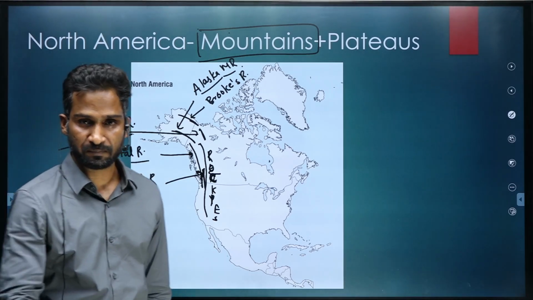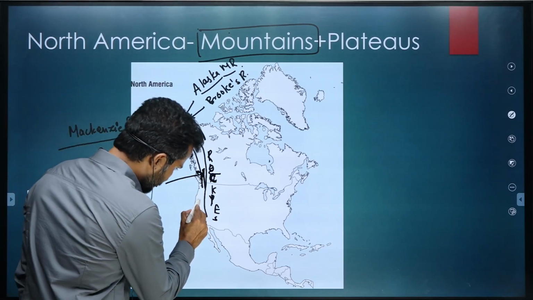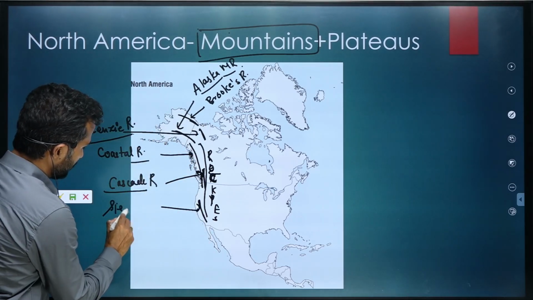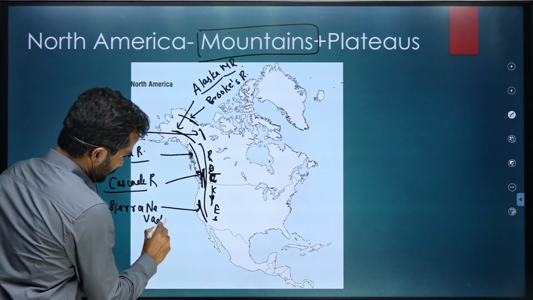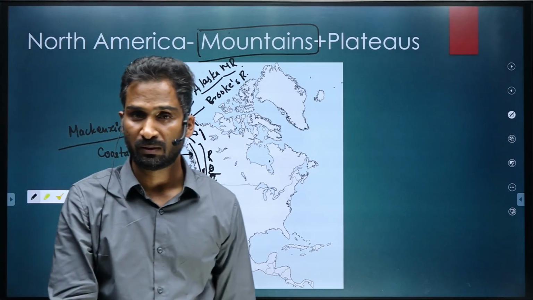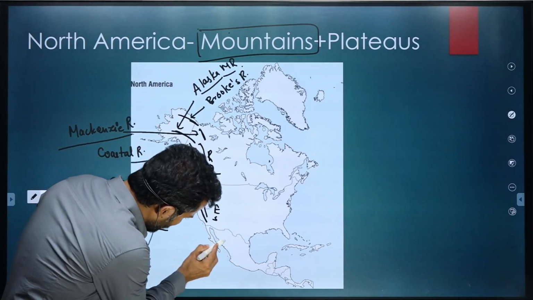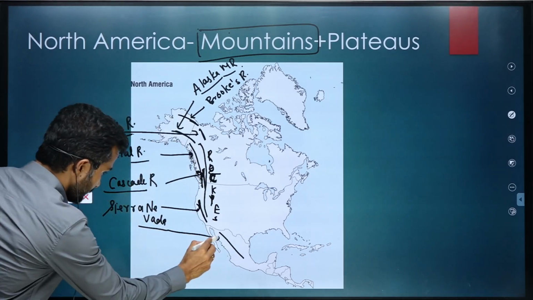Cascade Range. And moving further below, this range is called Sierra Nevada. So questions could be there: arrange them from north to south in the prelims examination.